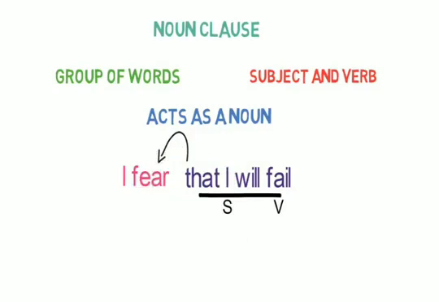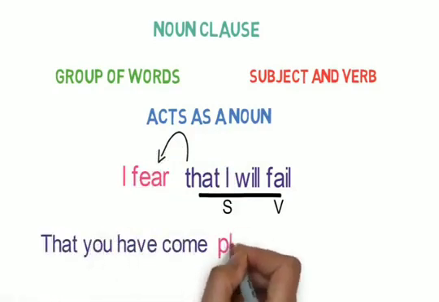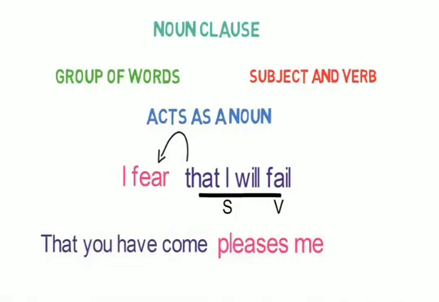Another example is, that you have come pleases me. Here, that you have come is a noun clause as it is acting as the subject of the verb pleases. So basically these clauses do the work of a noun.